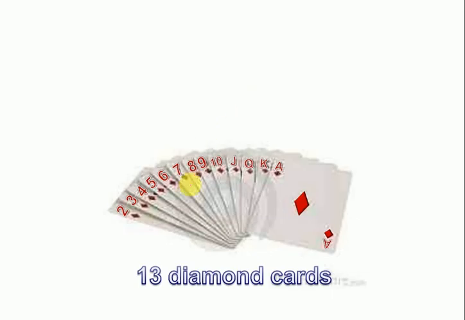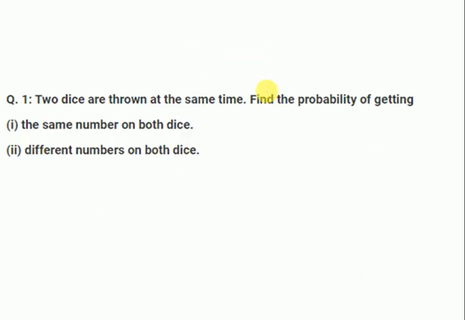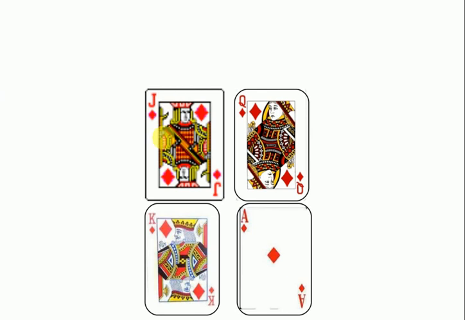Now let's move on. Here we can see the cards. These are diamond cards, 13 of them: 2, 3, 4, 5, 6, 7, 8, 9, 10, then ace, then jack, queen and king, where jack, queen and king are face cards and ace, 2 to 10 are number cards. Face cards are 3 in each and number cards are 10 in each. These are the diamond cards.